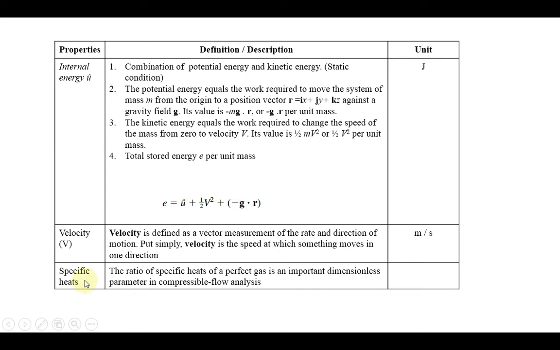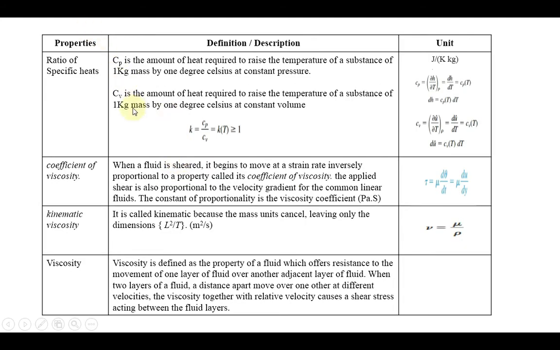The next one, specific heats. The specific heat is very important when you are dealing with compressible flow analysis. When you are dealing with compressible flows, the value of specific heats and the importance of specific heat is very essential. So we'll see one by one the meaning of specific heats. There are two types of specific heats, Cp and Cv.